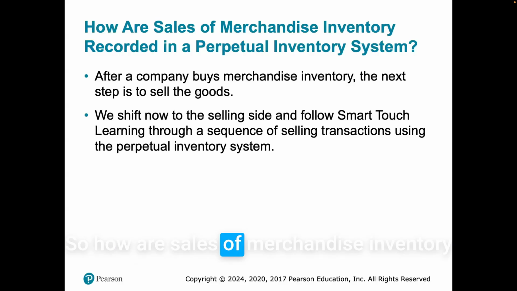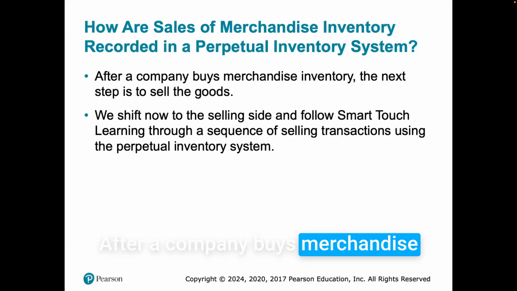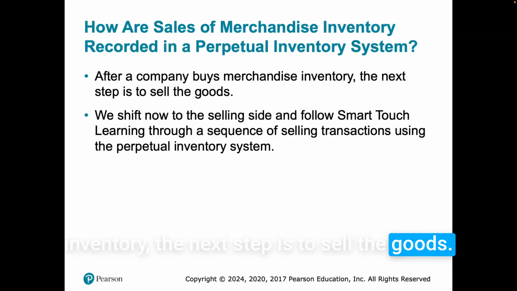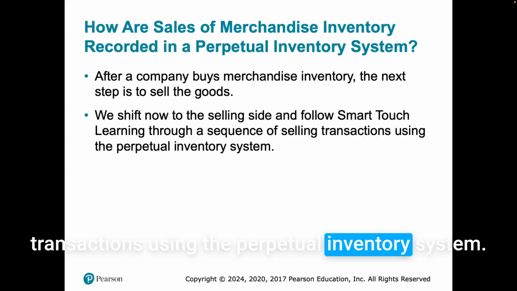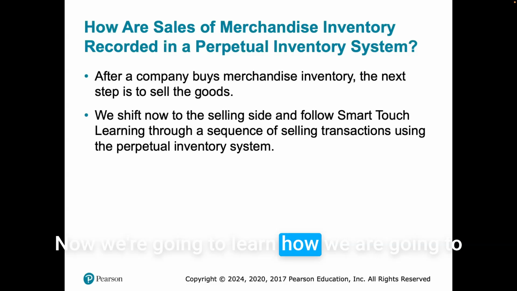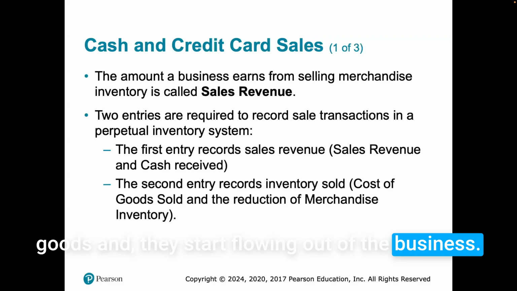So how are sales of merchandise inventory recorded in a perpetual inventory system? After a company buys merchandise inventory, the next step is to sell the goods. We shift now to the sell side of Smart Touch Learning through a sequence of selling transactions using the perpetual inventory system. Now we're going to learn how we are going to account for inventory as we start selling the goods and they start flowing out of the business.